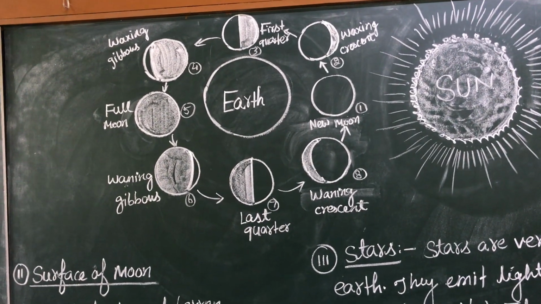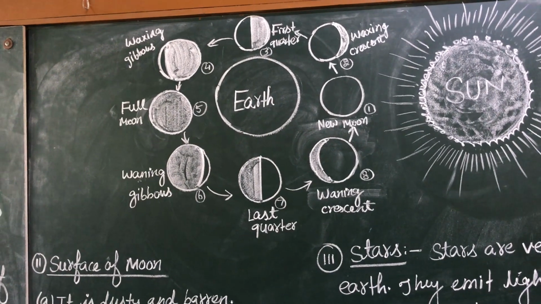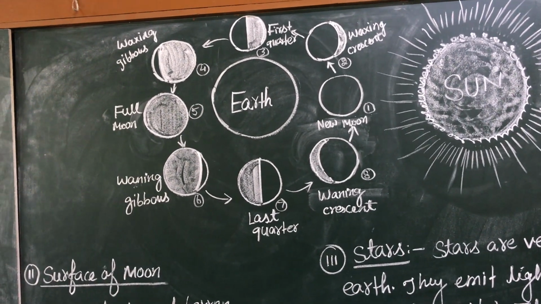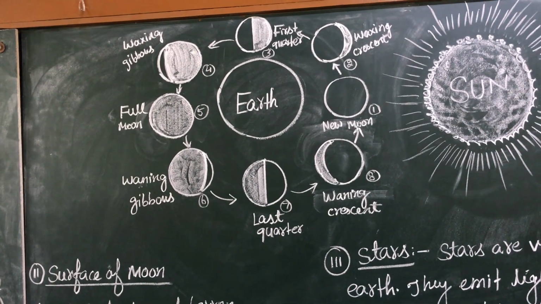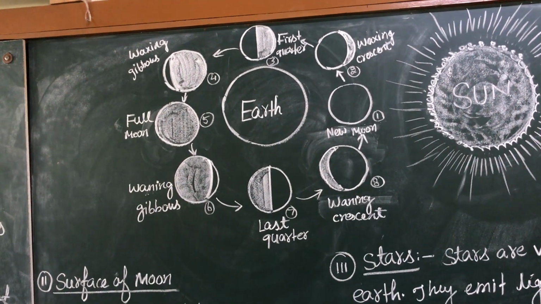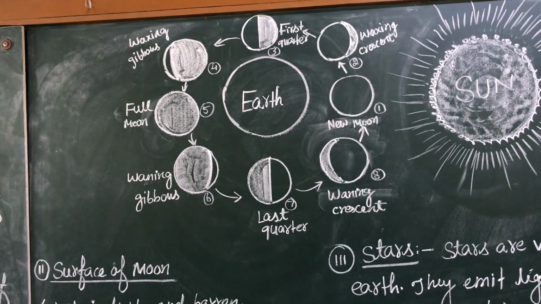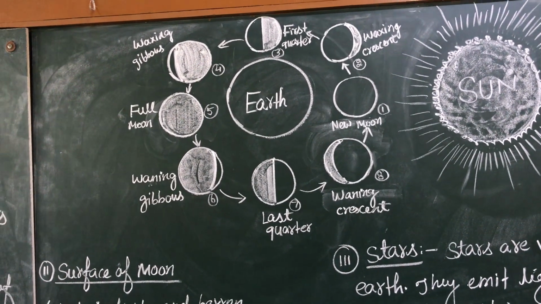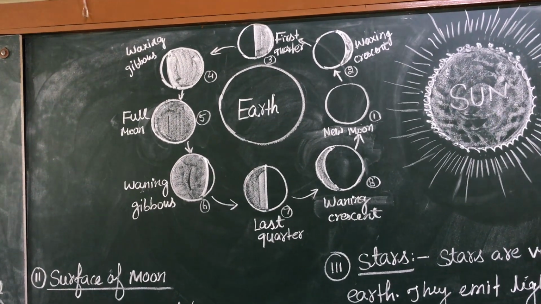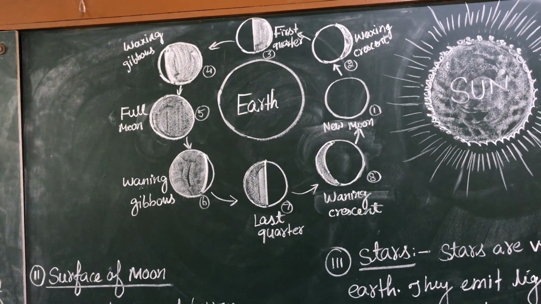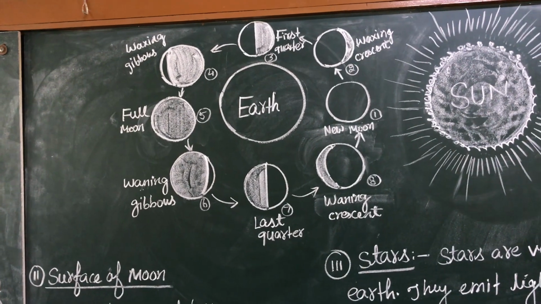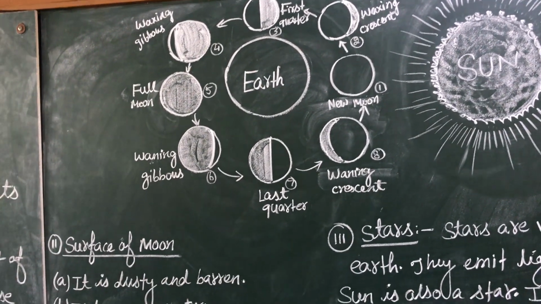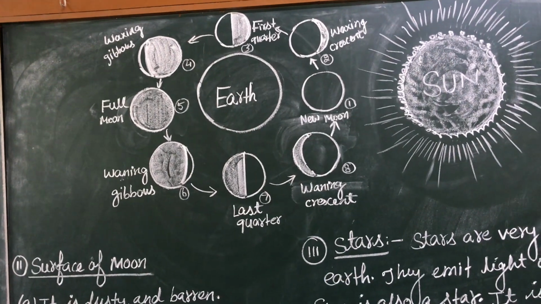Now when the moon returns on its journey, it starts to decrease in size, and in the waning gibbous we can see more than half of the moon. Then it comes to the last quarter phase, again forming a 90-degree angle, then the waning crescent moon, where we see a crescent shape, and again it comes to new moon day.